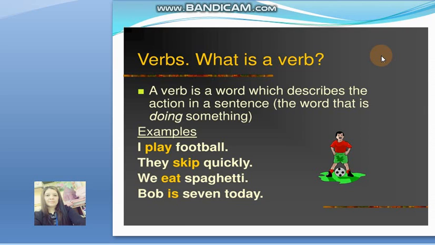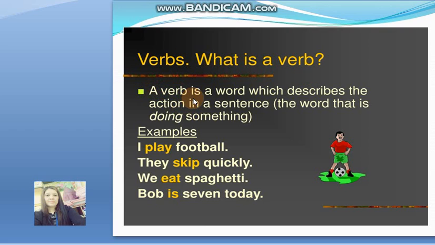Hi, class. Today we will have the continuation of our lesson yesterday about verbs. So this is part 2 of our lesson. Let's revise again what a verb is.